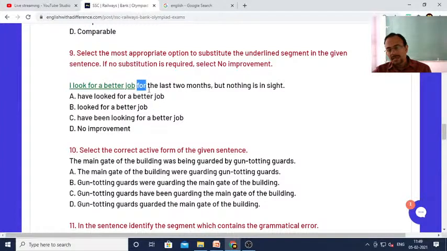So if there is a time duration in a sentence with for or since, then the tense will always be present perfect continuous. Always remember, okay? If we have for or since in a sentence, which indicates a period of time or a point of time, then the tense of the sentence becomes present perfect continuous. That is why the third option is the correct answer.